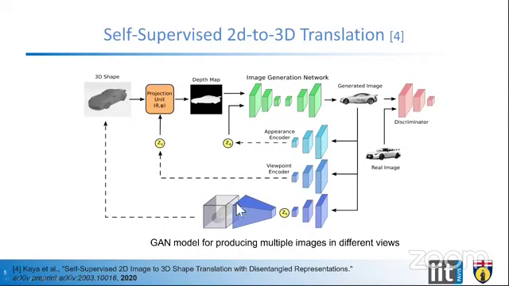The generated 3D shape is then compared with the input 3D shape in order to find the loss and update the weights. Here's a discriminator that tells us how much reality there is in this generated image.